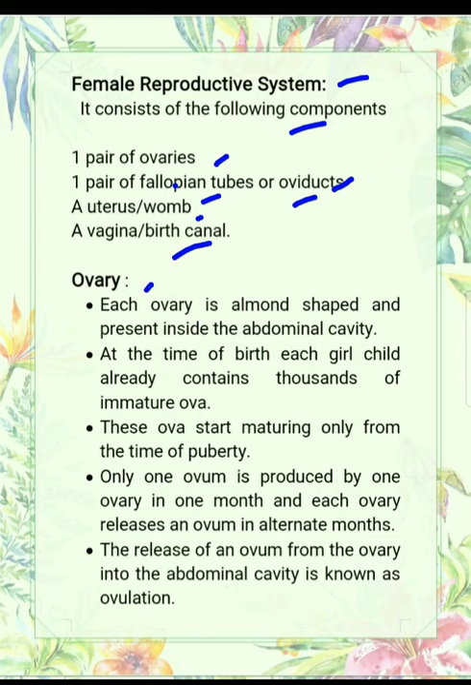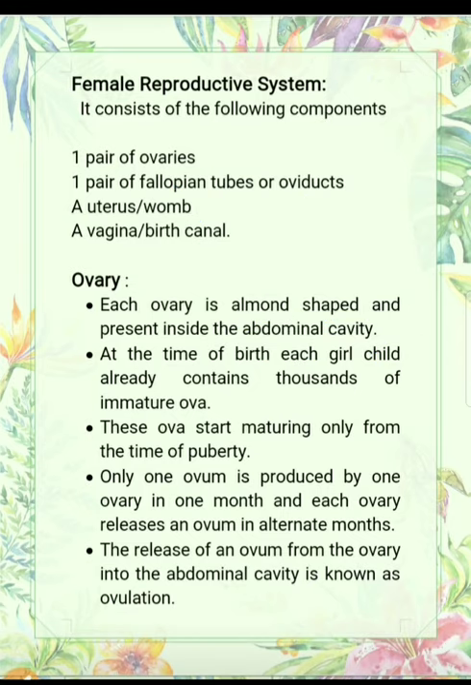So let us start with the ovary. Each ovary is almond shaped and present inside the abdominal cavity. The point to be noted here is that ovaries are present inside the female body. But if you remember, the testes are not present inside the human body; they descend into the scrotum because they require a temperature less than the body temperature for spermatogenesis, that is, for the formation of sperms. But ovaries are present inside the abdominal cavity.